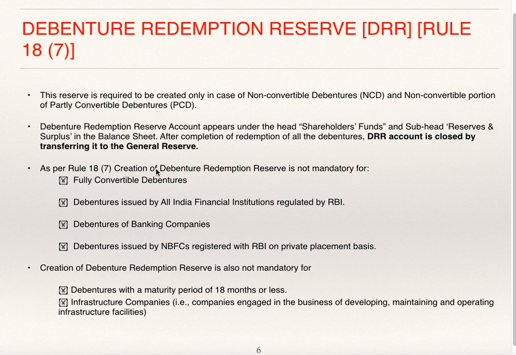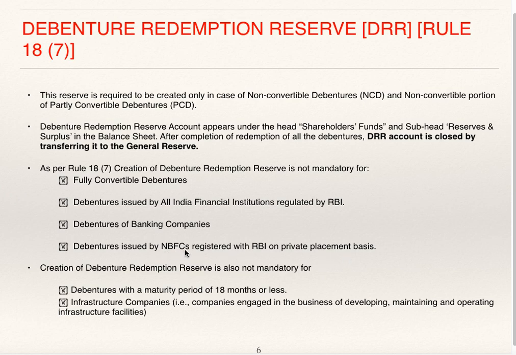As per Rule 18(7), creation of debenture redemption reserve is not mandatory for fully convertible debentures, debentures issued by all India financial institutions regulated by RBI, debentures of banking companies, and debentures issued by NBFCs, non-banking financial companies, registered with RBI on private placement basis.